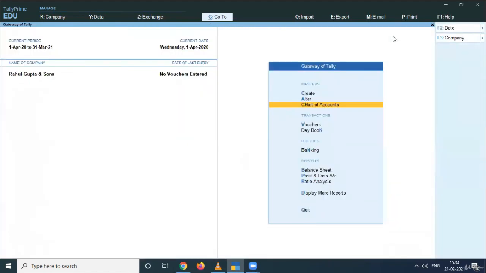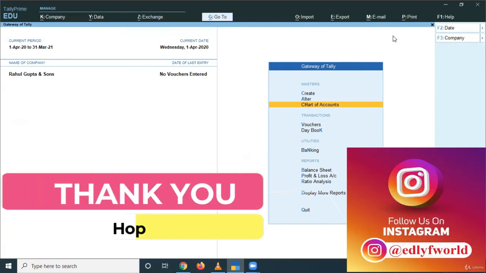So I hope you are clear with the creation of groups and ledgers. Is this easy? So practice well till the next lecture, and I'll move forward in the next lecture and we'll learn about how to post the basic simple transactions of our day-to-day business activities in Tally.